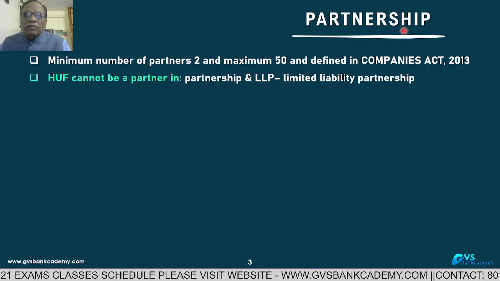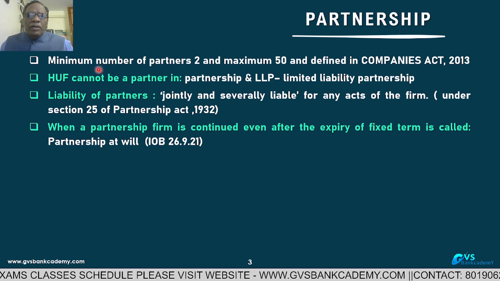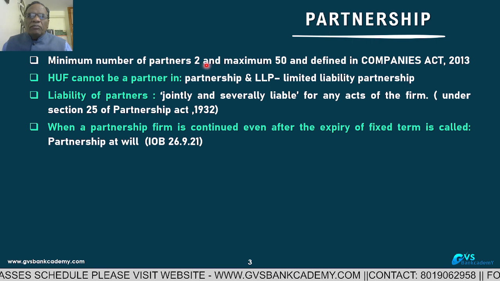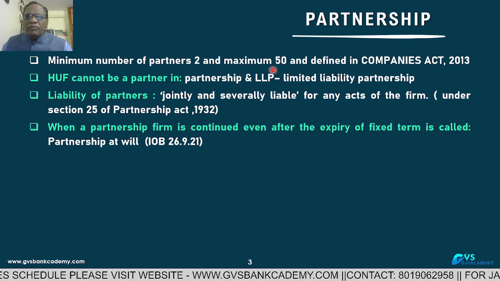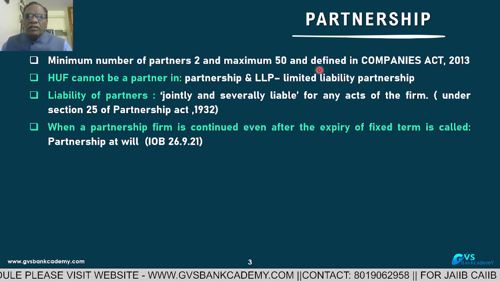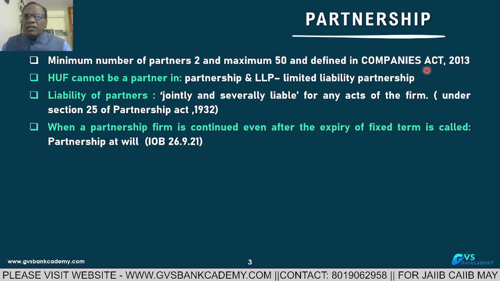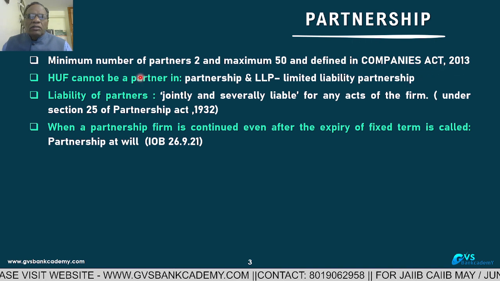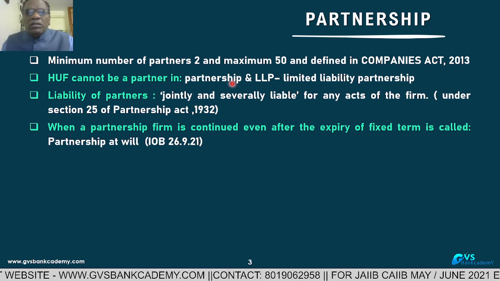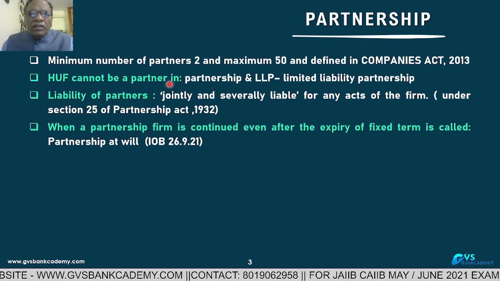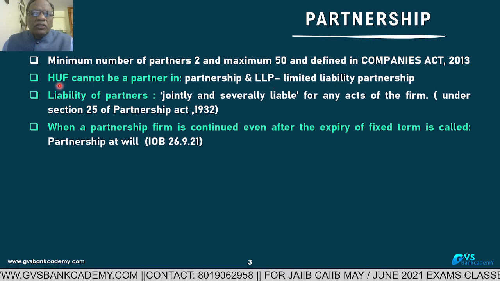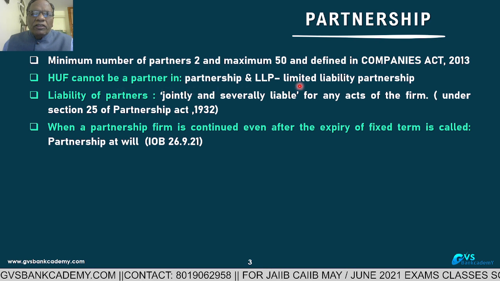Then partnership firm. Minimum number of partners 2 and maximum 50. In a partnership firm, minimum 2 and maximum 50 as per amendment 2015. Maximum 50 is defined, this minimum and maximum defined under Companies Act 2013. HUF cannot be a partner in a partnership firm and LLP. HUF, Hindu undivided family, cannot be a partner in this.